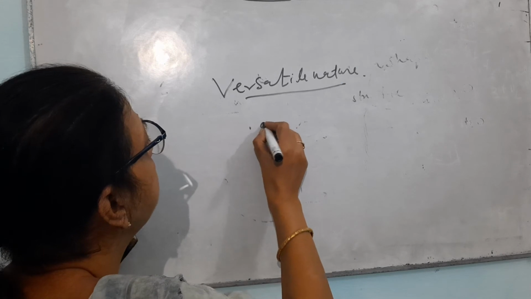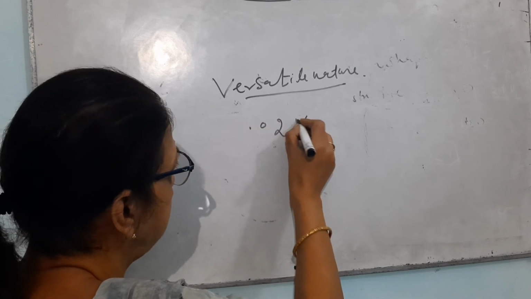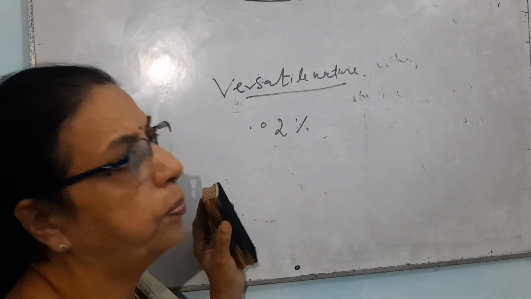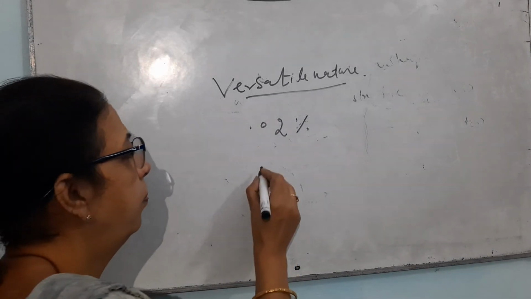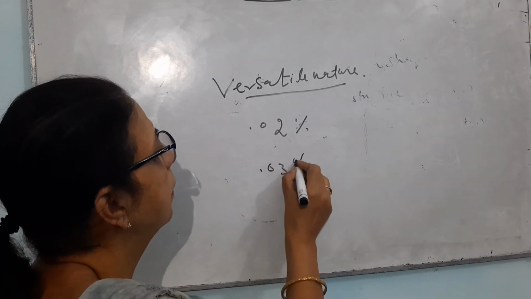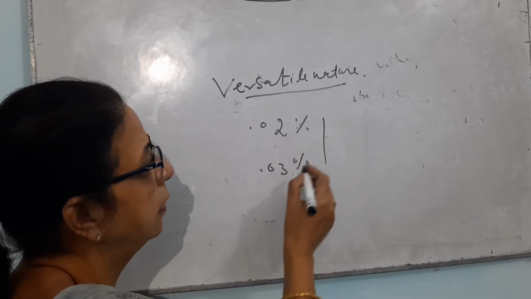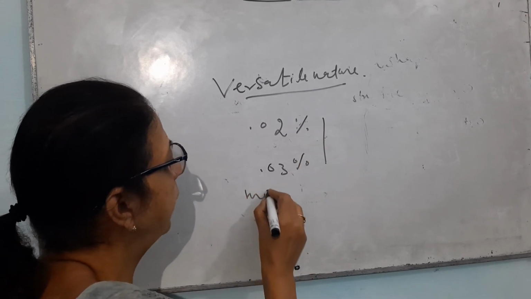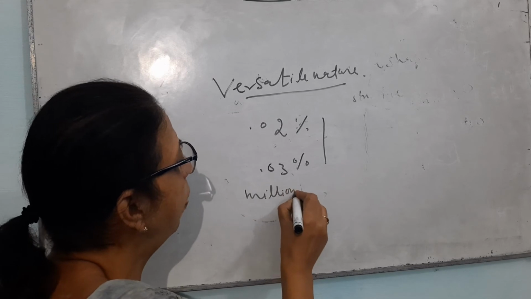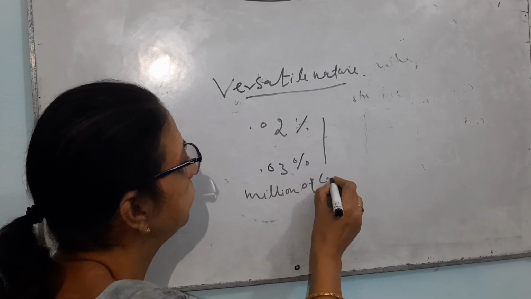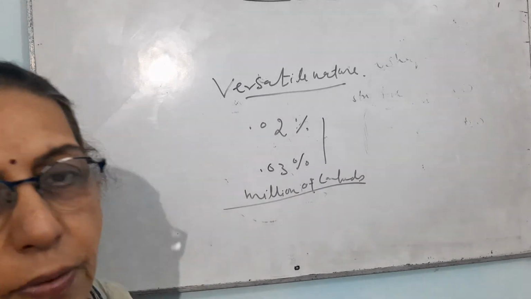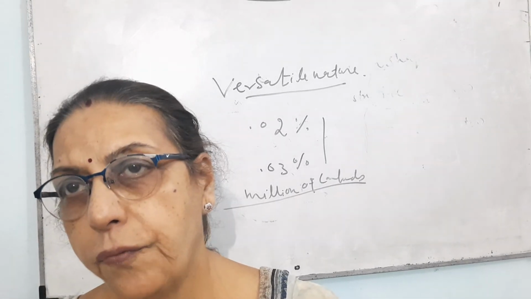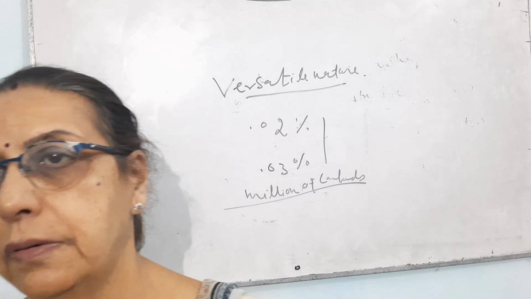Although carbon is present in the earth's crust only at 0.02% and in nature 0.03%, it has millions of compounds. Why does it have millions of compounds? Because of its versatile nature.